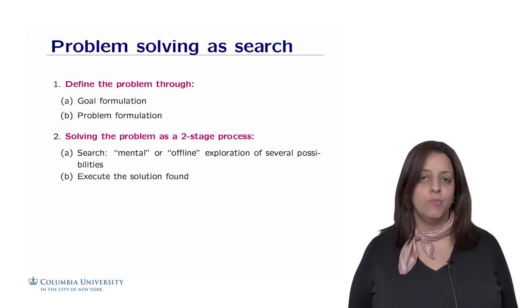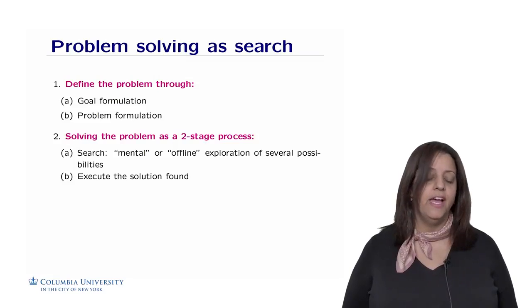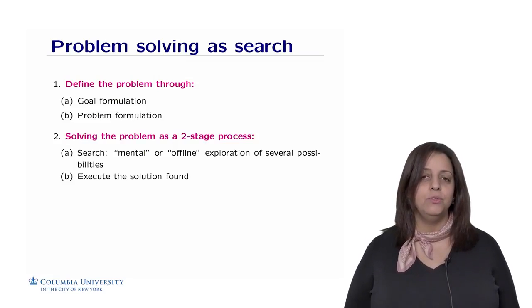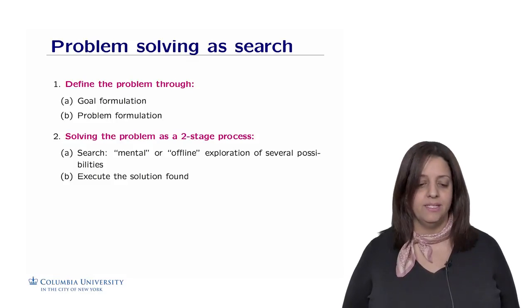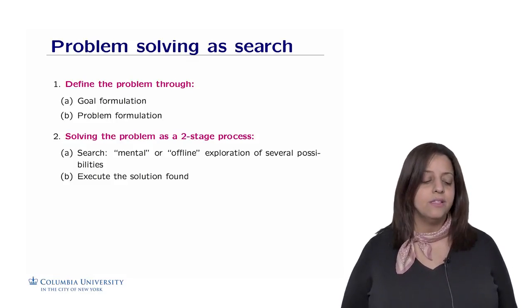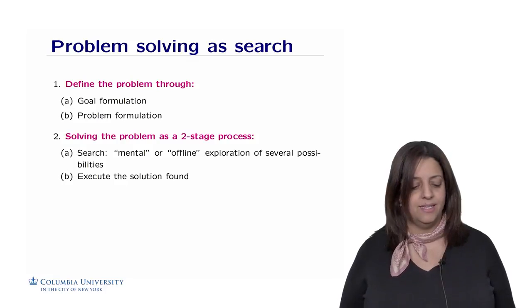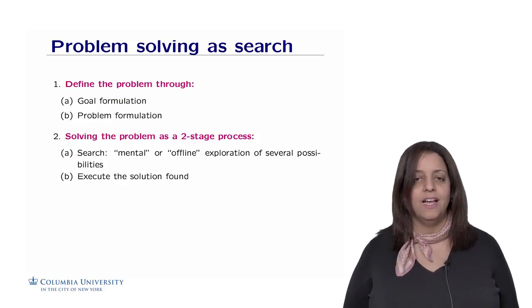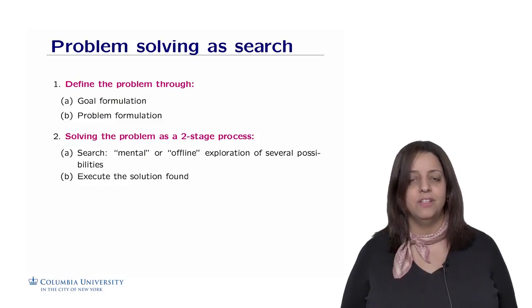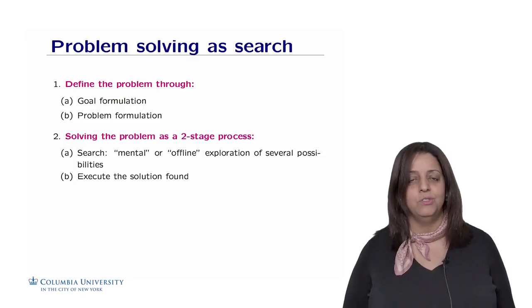Problem solving as a search problem can be defined through 1, defining what the goal to achieve is, and 2, formulating the problem. These are 2 important aspects to tackle if you want to design a goal-based or search-based agent. I would like to emphasize a subtlety here, which is that solving the problem is actually a 2-stage process. First, we need to search mentally, or offline, by exploring the set of several possibilities. And then we execute the plan or the solution found.